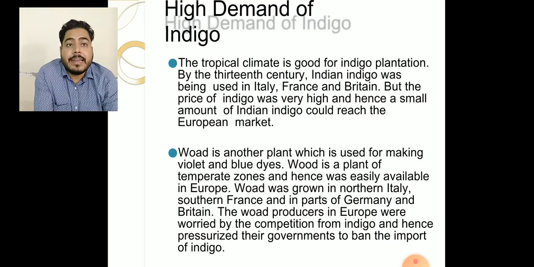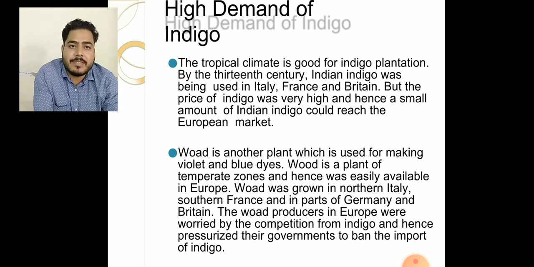Now, the high demand for indigo, what was the reason behind it? The tropical climate is good for indigo plantations. Indigo is a color-based plant which was in demand by British dyers to dye their clothes, because the indigo plant gives a very bright blue color and a permanent color for the clothes. India is a tropical region, so the tropical climate is good for indigo plantation.